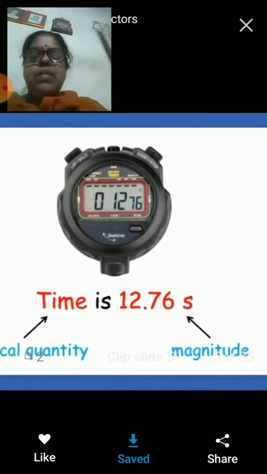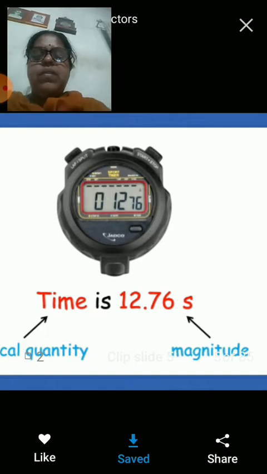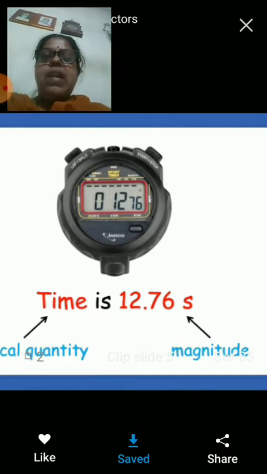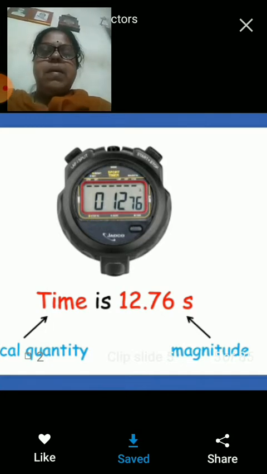This time doesn't need any direction. When you ask what is the time, you just say 12.76, you never mention a direction. So scalar quantities are described only by their magnitudes.